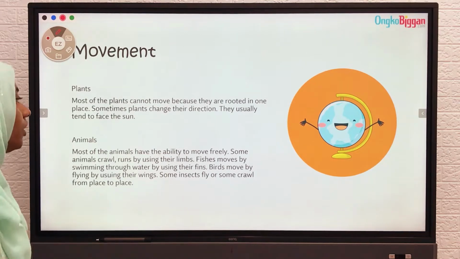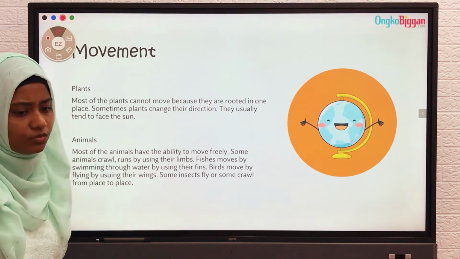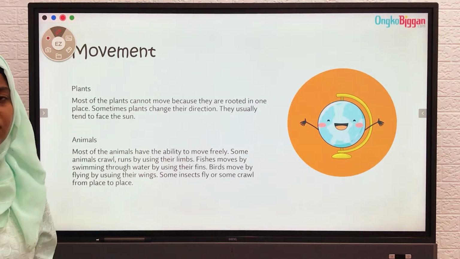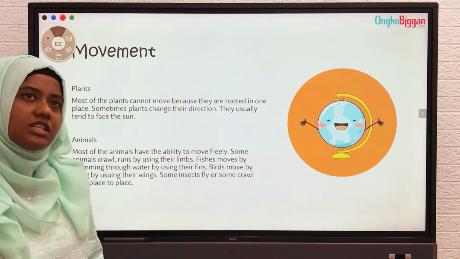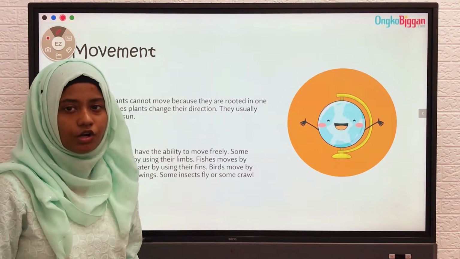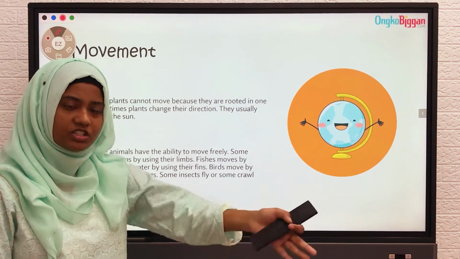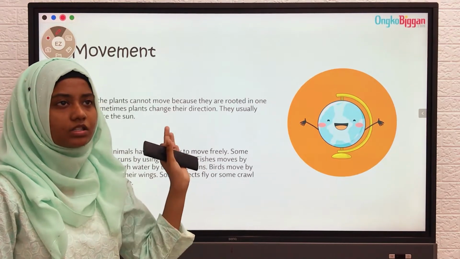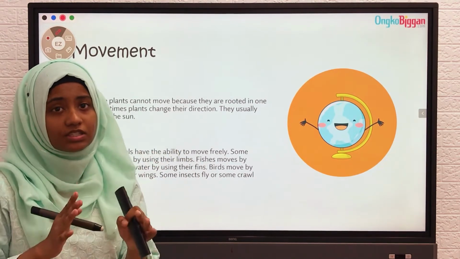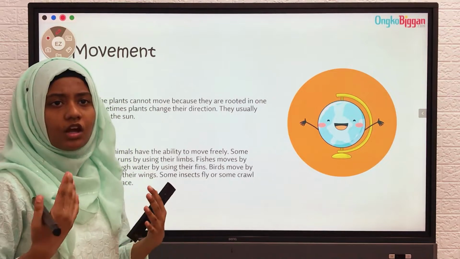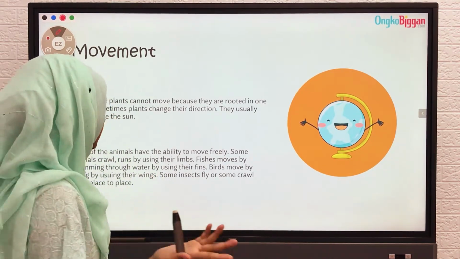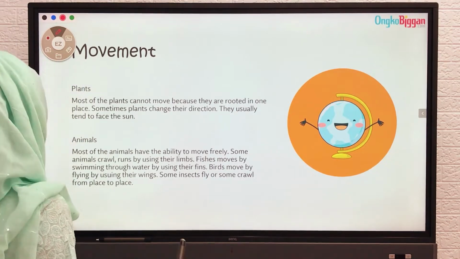Movements. We have seen animals moving from one place to another. I think in our daily life we often see cats and dogs around us. We can see them often in the streets. We have seen birds flying around us. I think the first thing that we see after getting out of the house are birds in the sky. How do they move? Let's see.